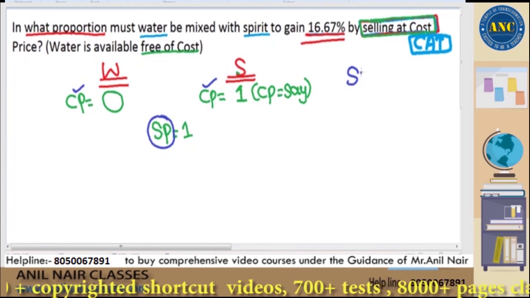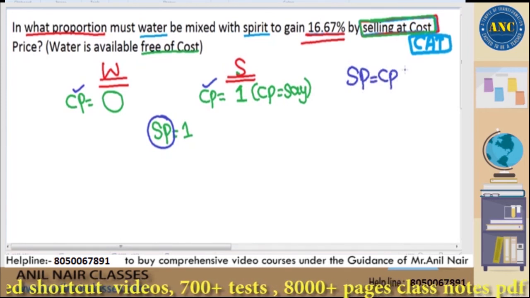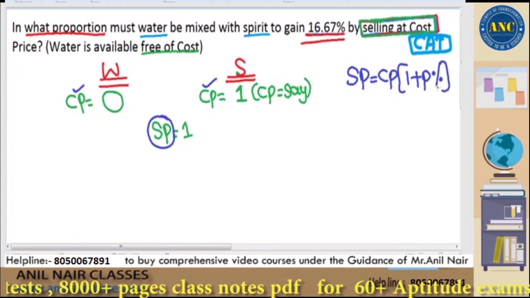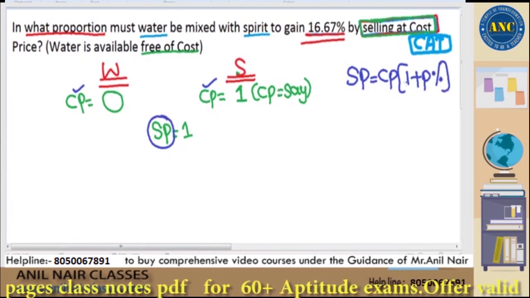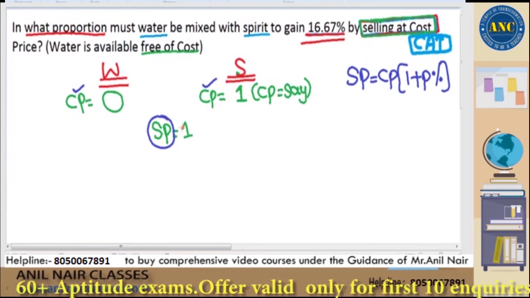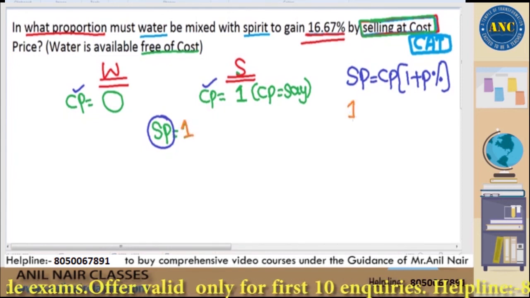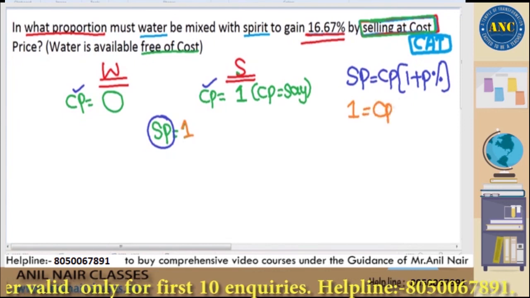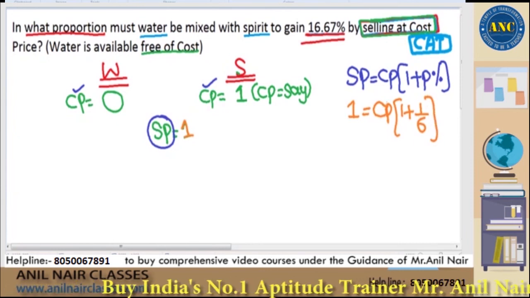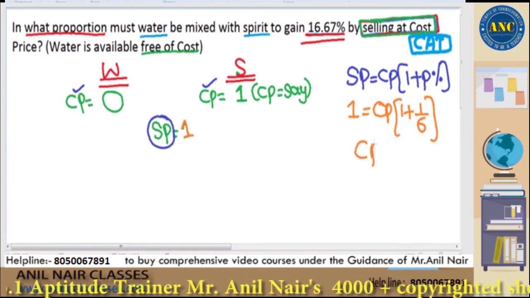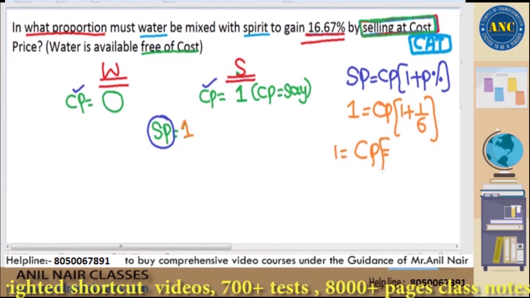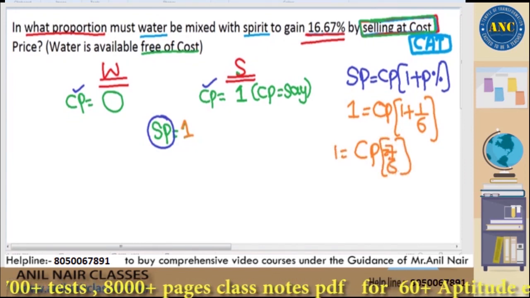Now we know that selling price is cost price into 1 plus profit percentage. In fact, you can solve this without using formula also, which I have discussed in profit, loss and discount topic. When the selling price is 1 rupee, cost price I don't know, and the profit percentage is 16.67, 1 by 6, what is the cost price? If I simplify, 1 is equal to cost price into 7 by 6, so cost price will be 6 by 7.